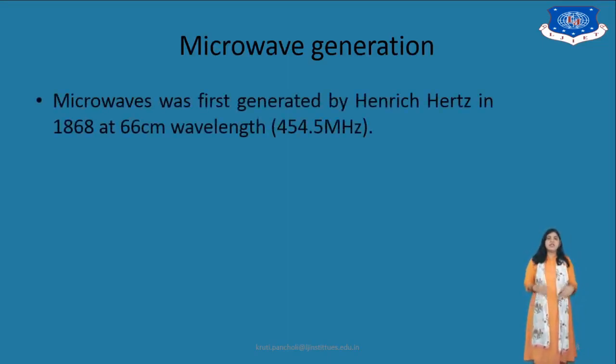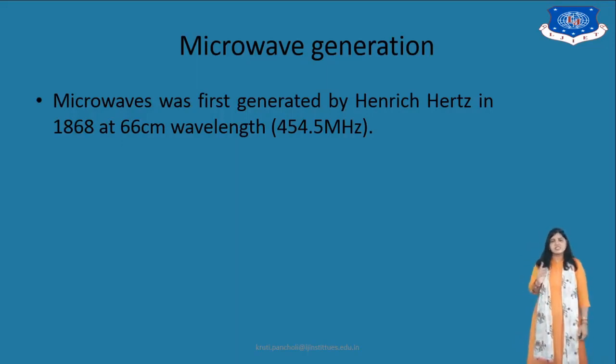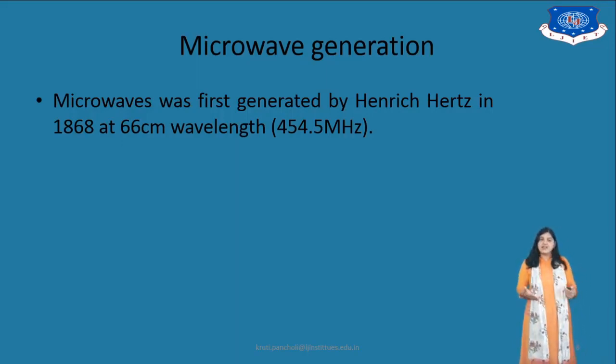Now the next thing is about microwave generation. Microwave was first generated by the scientist Heinrich Hertz in the year 1868 at 66 centimeter wavelength, and the frequency was 454.5 megahertz.